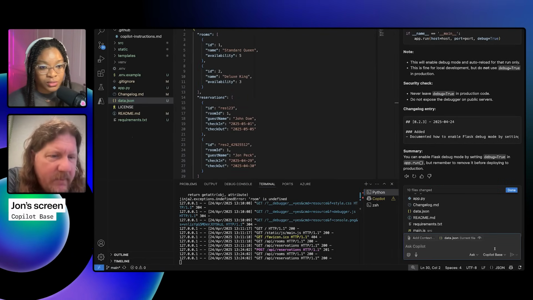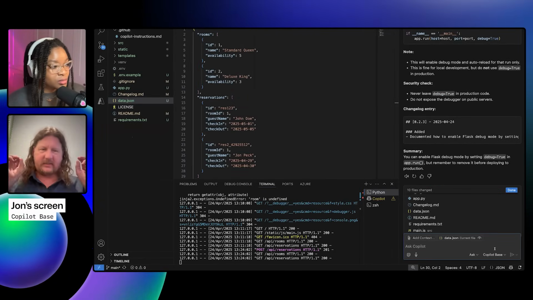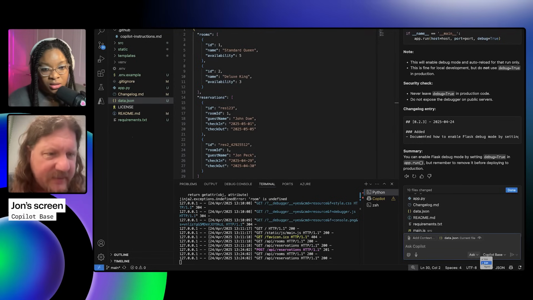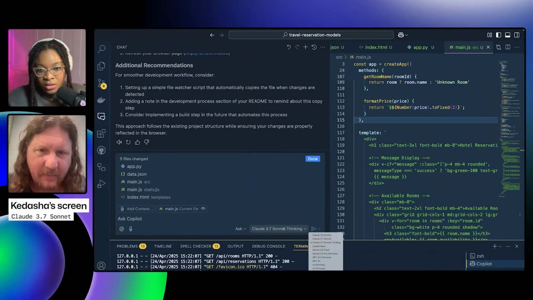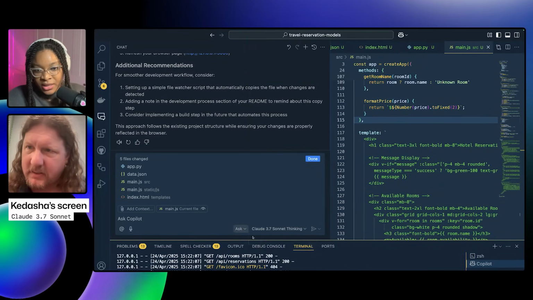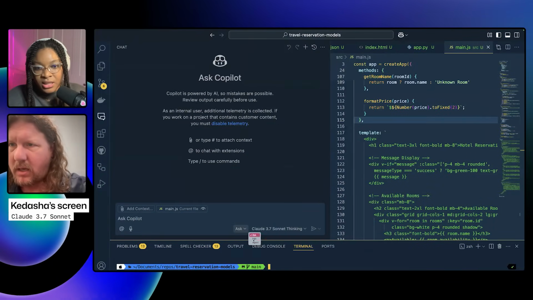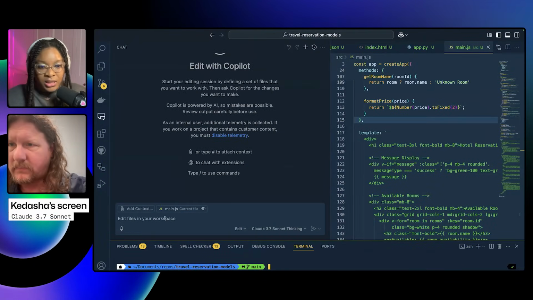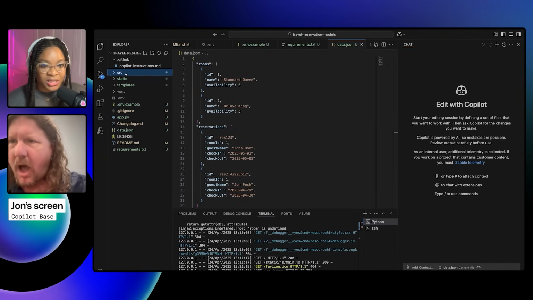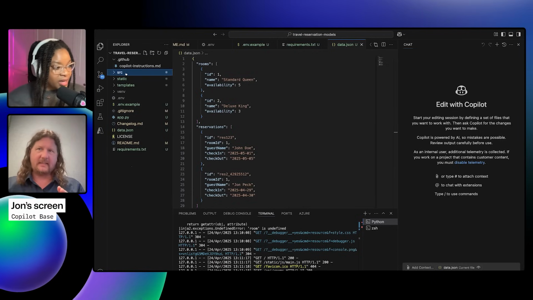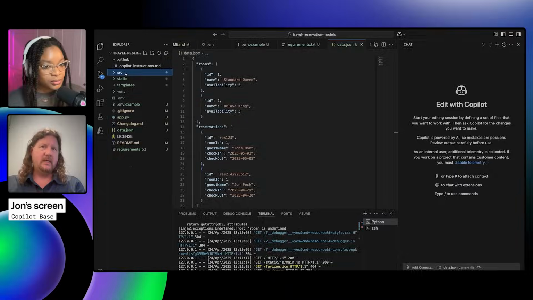You know what? Let's try out Copilot Base GPT-4.1. It did so well on the ask step. I'm going to go into edit mode, I think is what I'm going to do. All right, I'll follow your lead. Edit mode. What are we doing? So I'm going to ask it to remove the IDs, and I'm going to ask it to add the price. Okay, go ahead.